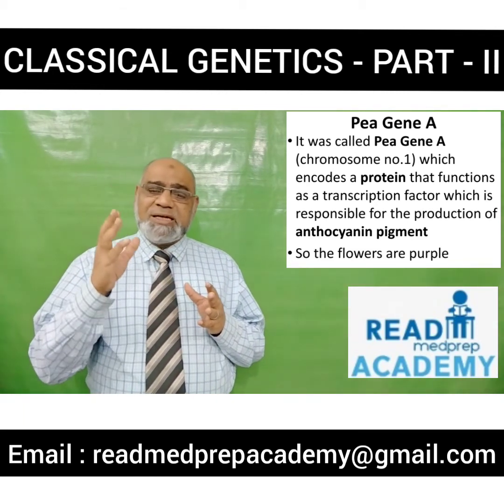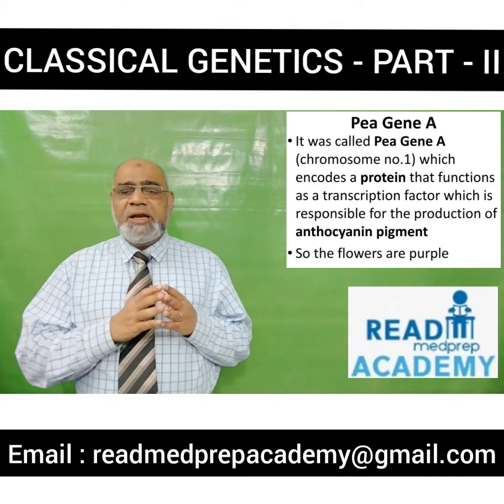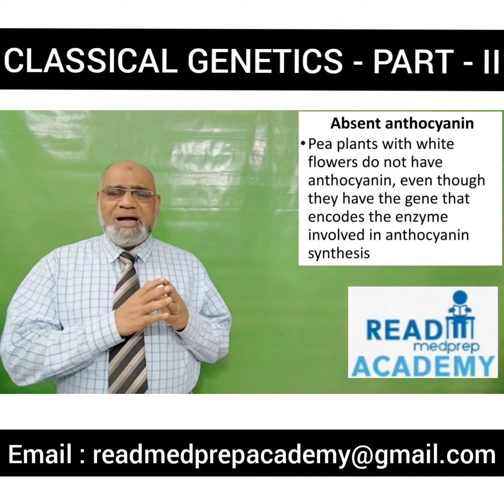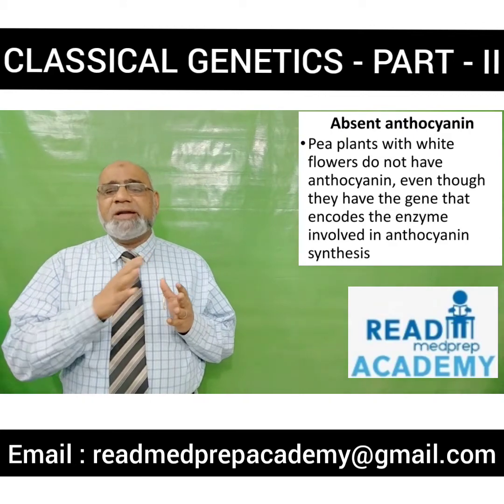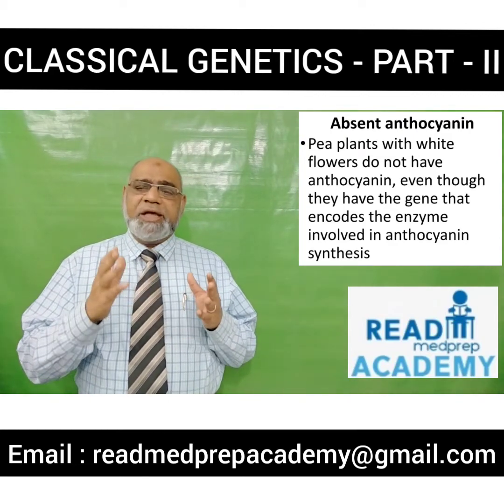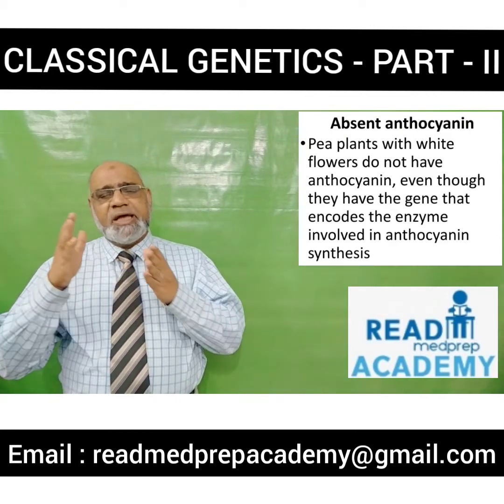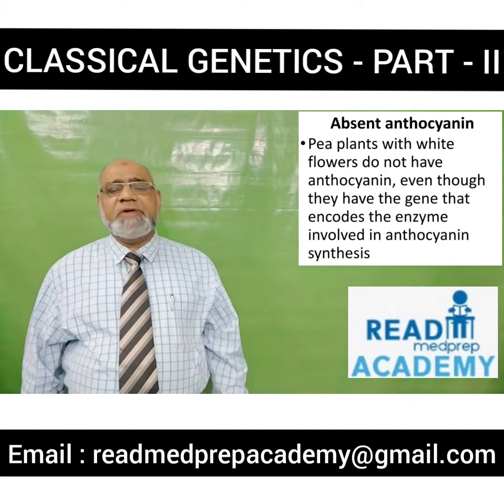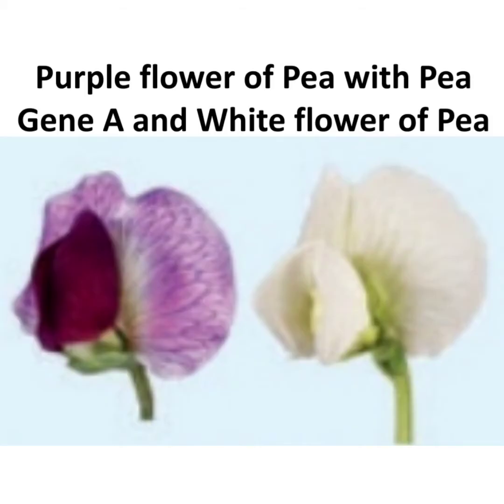So the flowers that contain the pigment anthocyanin are purple. So pea plants with white flowers do not have anthocyanin, even though they have the gene that encodes the enzyme involved in the synthesis of anthocyanin pigment. Here you can see a purple flower on the left side of pea with the gene A. On the right side you can see a white flower of pea which does not contain the gene A.